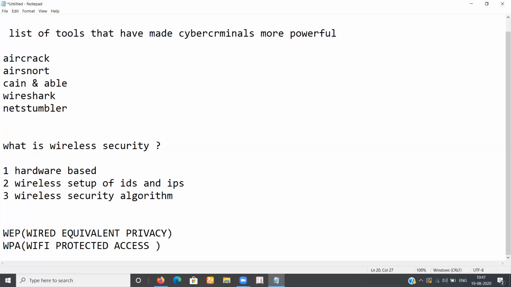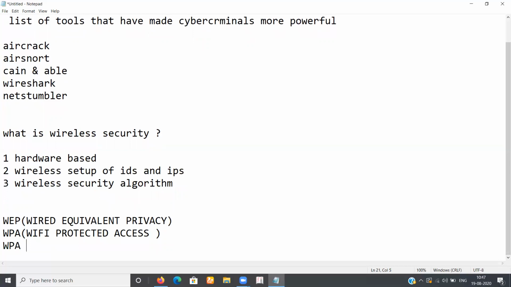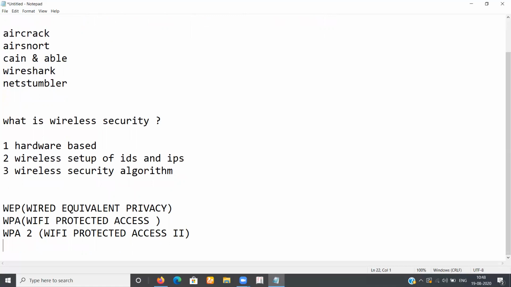Next comes WPA2. Its name is Wi-Fi Protected Access 2. Wi-Fi Protected Access 2 came in 2006 with CCMP. CCMP stands for Counter Cipher Mode with Block Chaining protocol. By replacing WPA, WPA2 came.